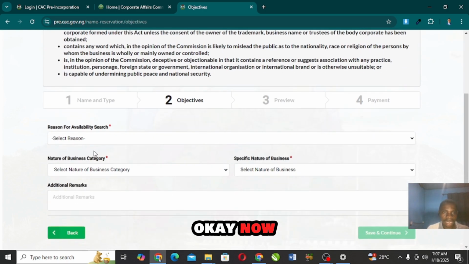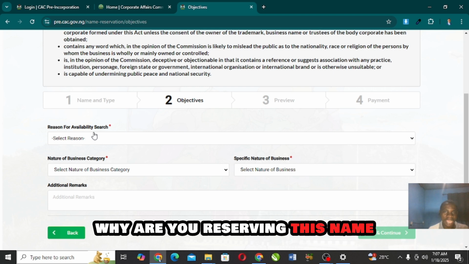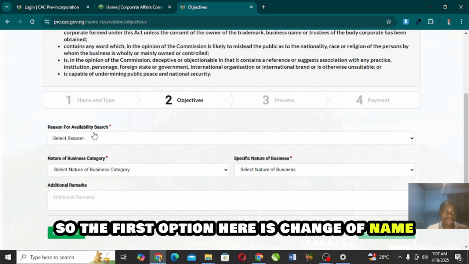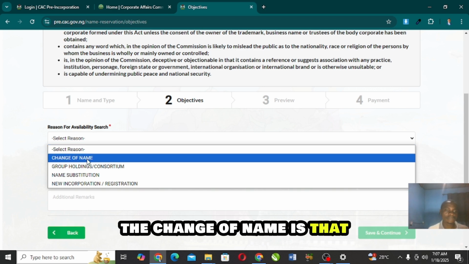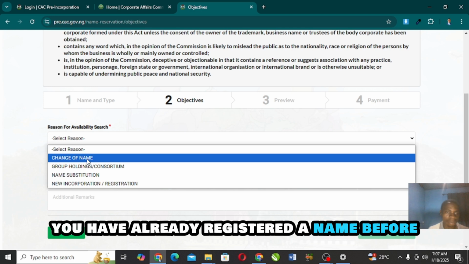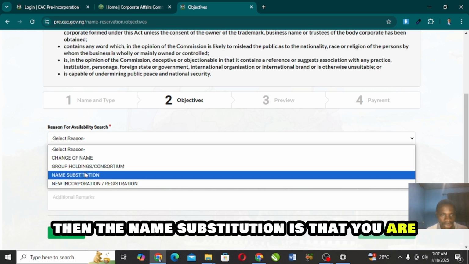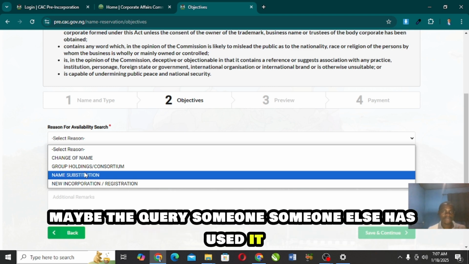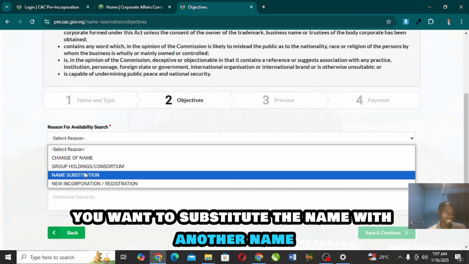Okay, now the second option says reason for availability search, which is the same thing as why are you reserving this name, why do you want to register this name. So the first option here is change of name. The change of name is that you have already registered a name before, but you want to change it. Then the name substitution is that you have registered the name, maybe the query is that someone else has used it, or along the process, you want to substitute the name with another name.